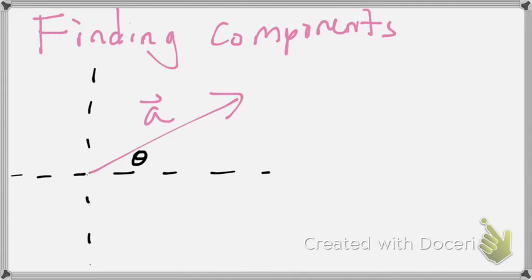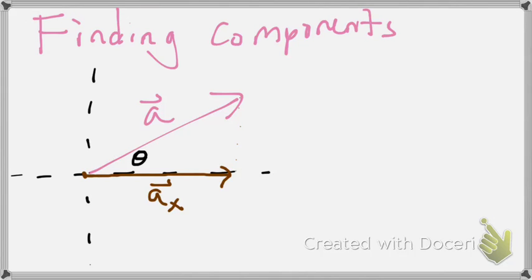So here's the angle that we're interested in, the direction of the arrow. We then draw in the components, which are basically the coordinates of the endpoint. So start at the beginning of the vector here, go directly along the x-axis all the way out until you get to the end of the vector. Label that AX.